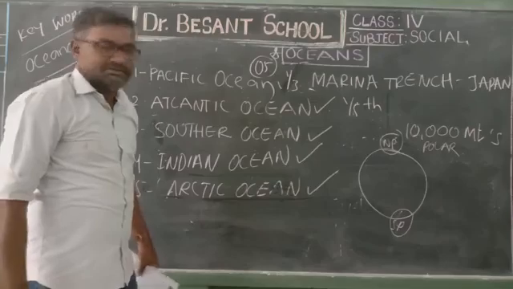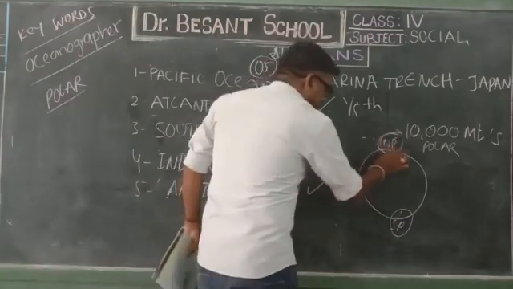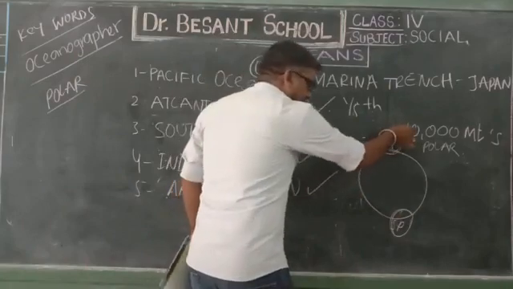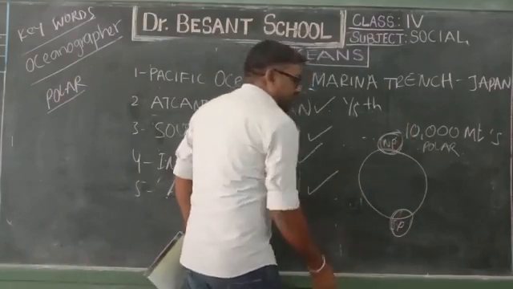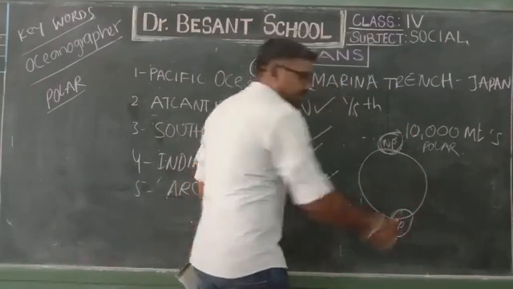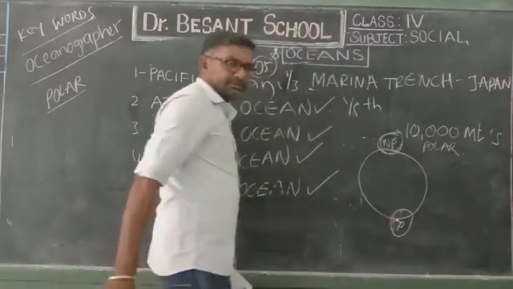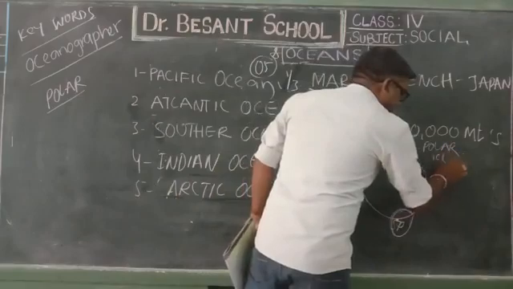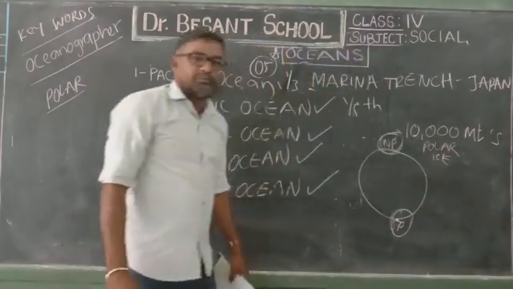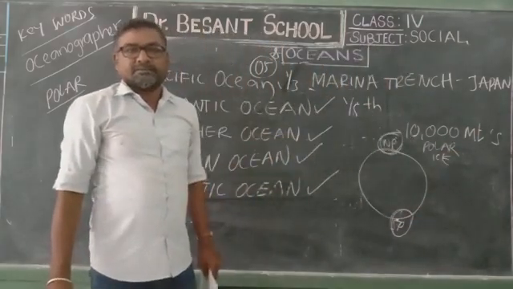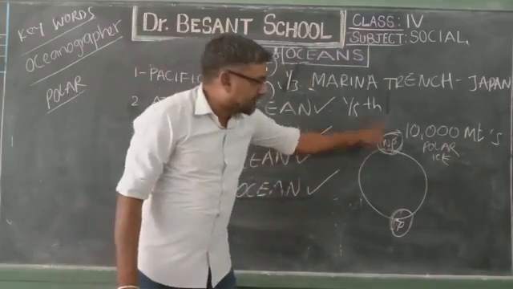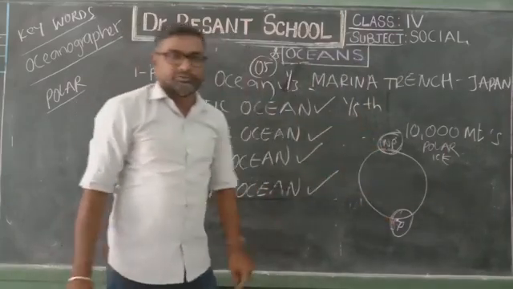Polar regions are the northern hemisphere and the southern hemisphere ends, which are always covered with ice and very, very cold all year long. These are called the polar regions, situated at the end of the North Pole and at the end of the South Pole.